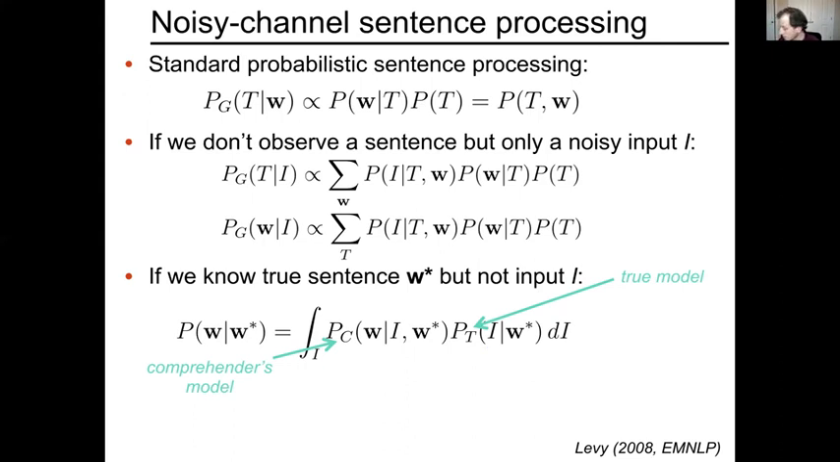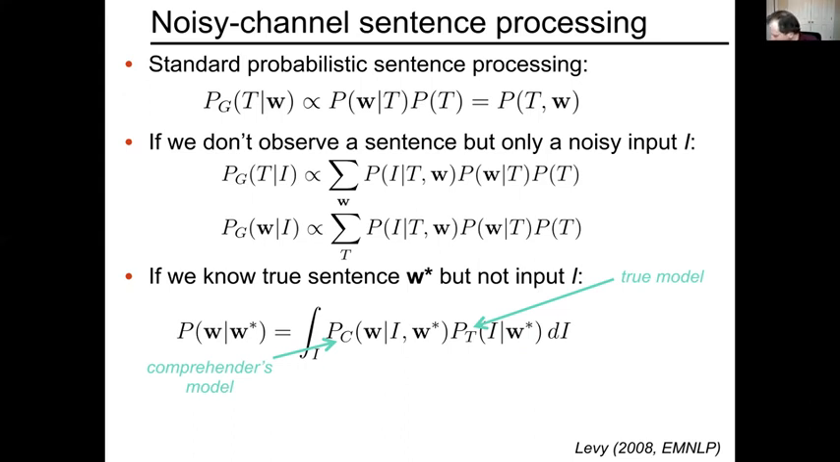We can do some clever things. First of all, notice that if you harken back and think about the last slide, if you think of that as a graphical model, which is actually a legitimate interpretation, we have conditional independence of W given W star, because the comprehender doesn't have access to W star, only to I. And so we can actually cross off this term from here.